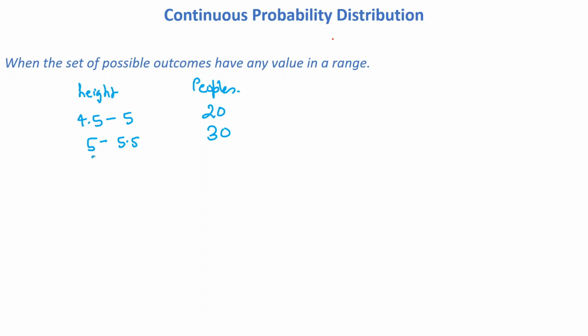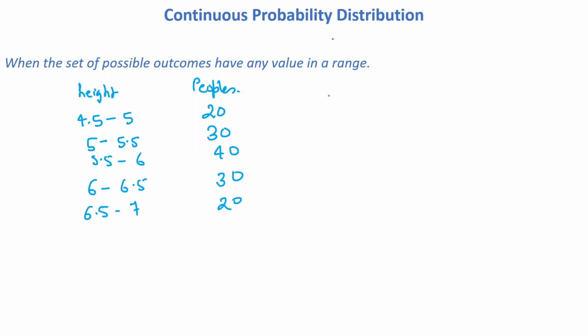6 feet height, 5.5 to 6, we have 40 people. Then 6 to 6.5 we have 30 people. 6.5 to 7 we have 20 people. Okay, so this type of data distribution we have.